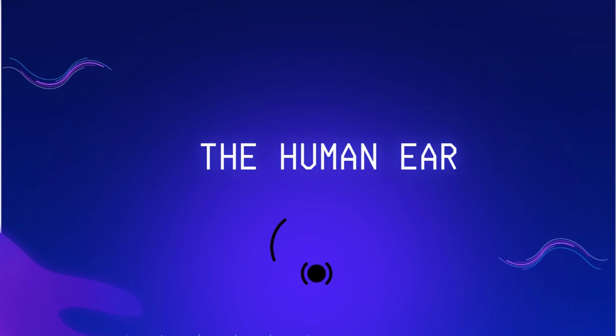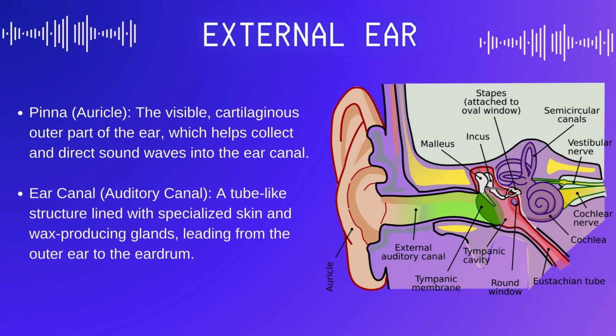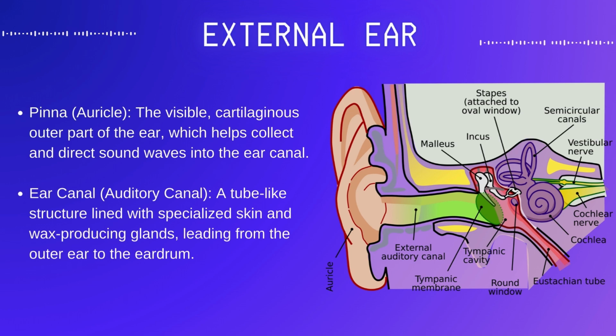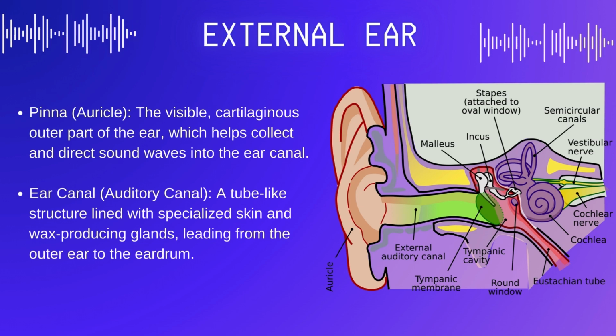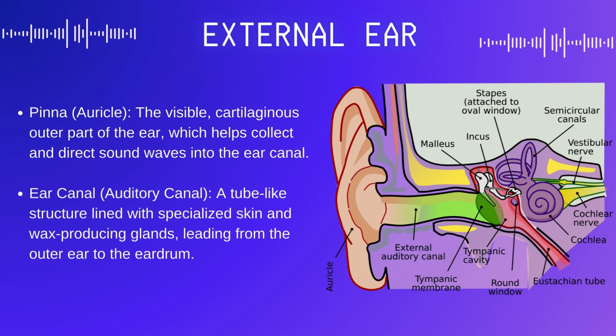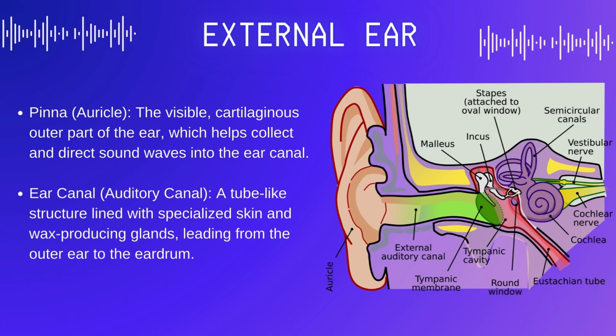Ever wondered how we're able to hear the world around us with such clarity and precision? It's all thanks to a remarkable organ that transforms vibrations into the sounds we perceive. But how? Let's dive right into the how. Our journey begins with the external ear, consisting of the pinna and the ear canal. The pinna, or auricle, acts like a funnel, collecting sound waves from the surrounding environment and directing them into the ear canal. The pinna helps us localize sounds and enhances our ability to detect the direction from which they're coming.